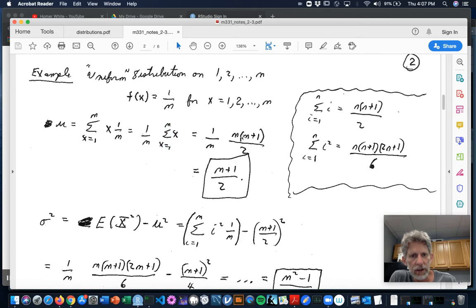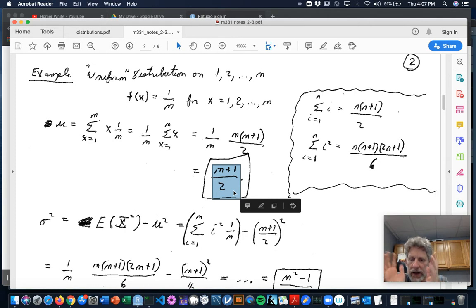This sum here is m times (m plus 1) over 2. So I've got 1 over m times it, so there's a little bit of simplification. And the mean of this uniform random variable is (m plus 1) over 2. It makes total sense. Like say that m was 4, okay? So you're looking at 1, 2, 3, 4. 4 plus 1 over 2, that's 5 over 2, 2.5. And when you think about it, 1, 2, 3, 4, 2.5 is right smack in the middle of those.